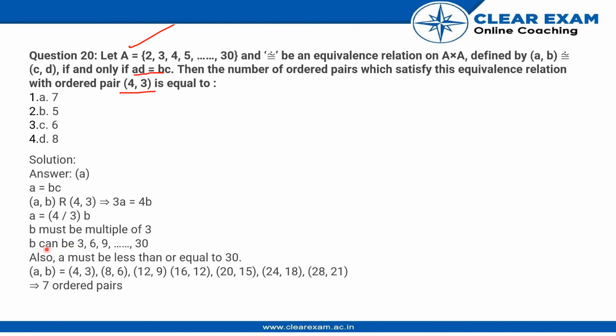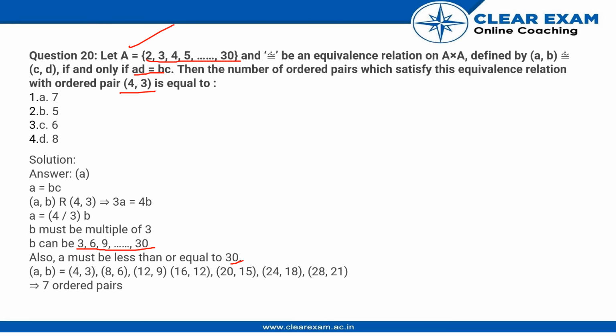And a similarly becomes an integer because b makes the denominator in the relation a equals 4/3 b disappear. So using that we can find out a must be less than or equal to 30. Because looking at this set over here, I can say that a must be less than or equal to 30, as b has 10 values in this case, from 3 to 30, it is a total of 10 numbers, correct?